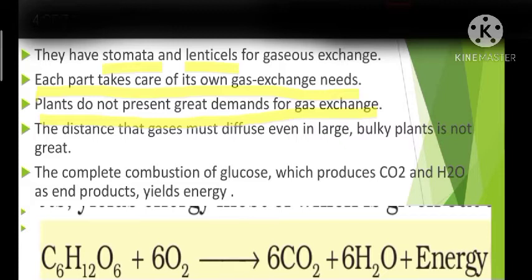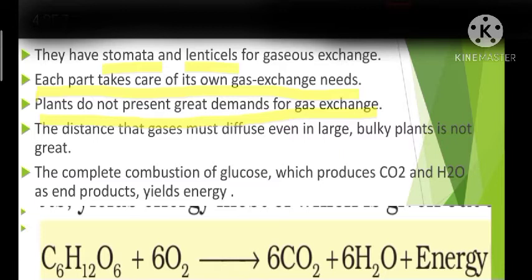Okay, but during photosynthesis, a large amount of gas exchange occurs. So for that, the leaf is well adapted. Okay, so the leaf is adapted to take care of its gas exchange need during the process of photosynthesis. So during photosynthesis, more amount of carbon dioxide will be taken in, and as a result oxygen will be released, isn't it? And when the cells perform photosynthesis, oxygen will be released within the cell itself. Okay, so the plants can take in oxygen from the cell itself. Okay, so that is the second point.